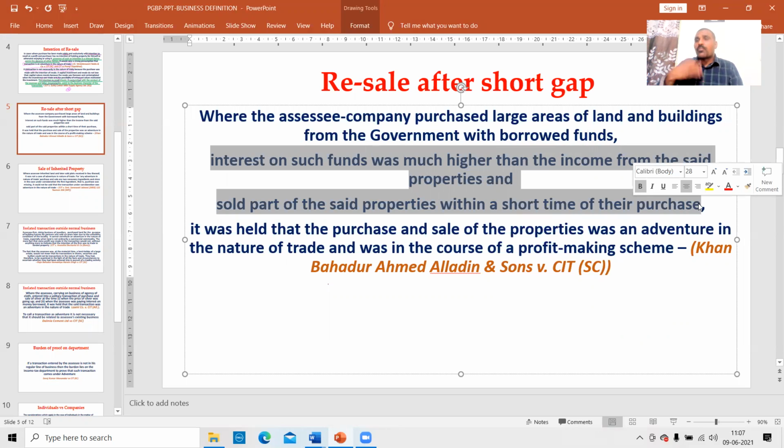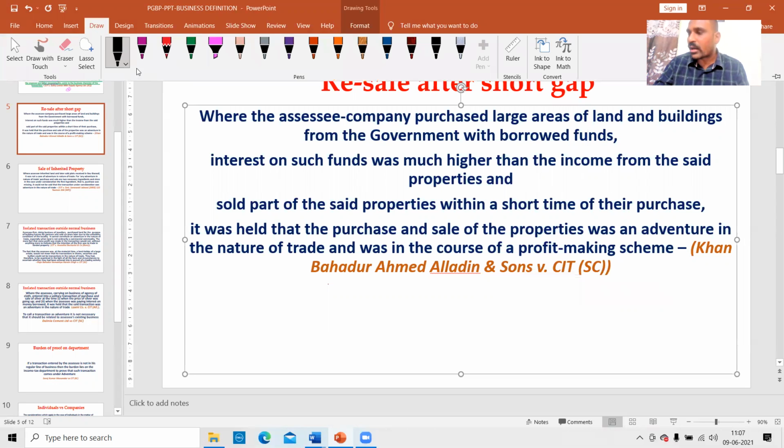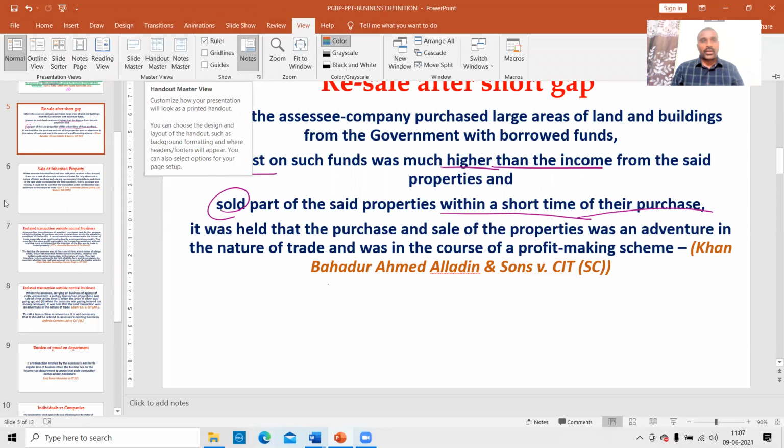And he sold the property in a short span of time. Because of these reasons, the court concluded that it is a business income, not a capital gains income. So these are the two supporting factors: interest higher than income, and sold within a short time of purchase. These two factors favor that the assessee has an intention to resell at a profit. Therefore, it is a business income. Okay, right. So I have gone through all the important, at least important landmark, case laws.